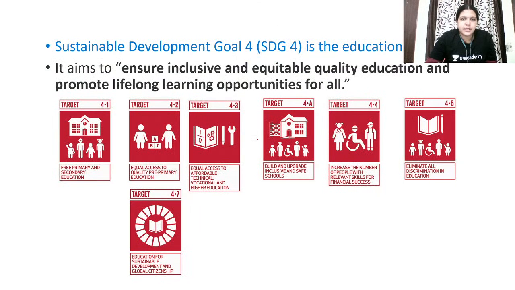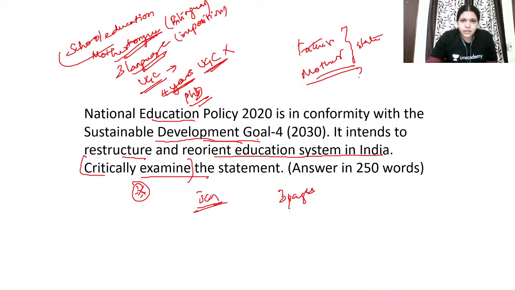Ensure inclusive and equitable quality education and promote lifelong learning opportunities for all. Because of these lifelong learning opportunities, you can write about the multiple entry and exit system in this 4-year UG process, and how PhD is given to people. You can talk about all these things.